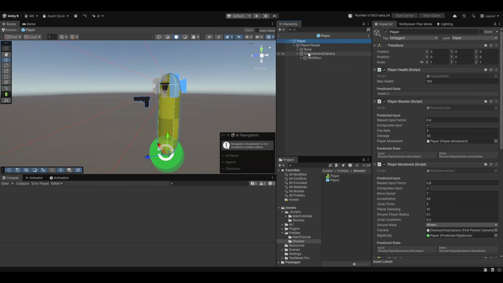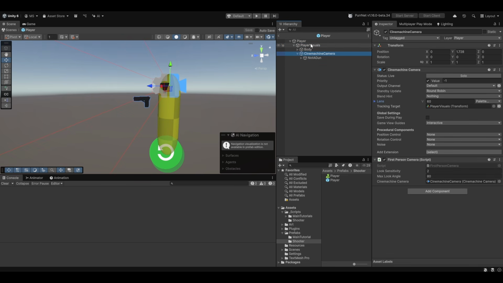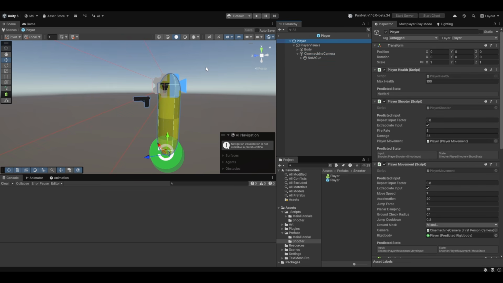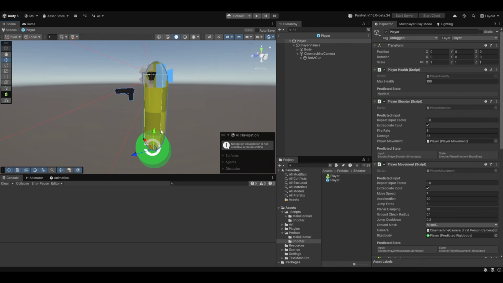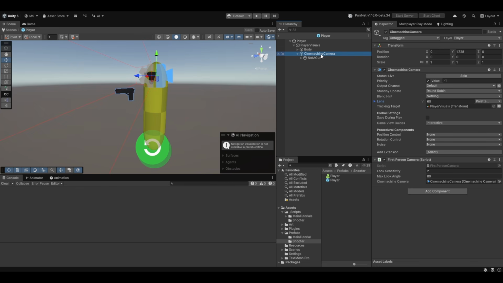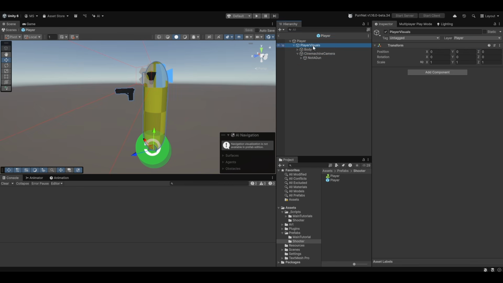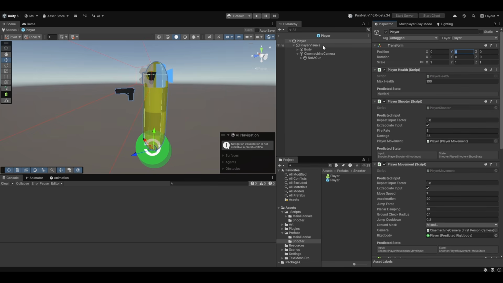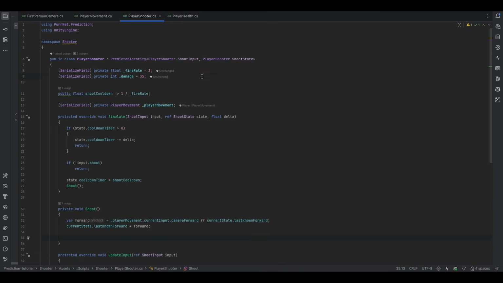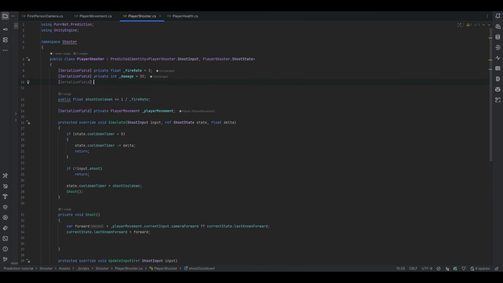But again, since it's under the visuals, I don't really like having anything point to the camera. So what I'd rather do is just set a value where we can essentially set it exactly at where the camera is as well. Because we know the camera is offset pretty much to the player's visuals, and the player visuals is at 0, 0, 0, and obviously the root at 0. So therefore we can easily just have the offset. So we can just do private Vector3 centerOfCamera, for example.